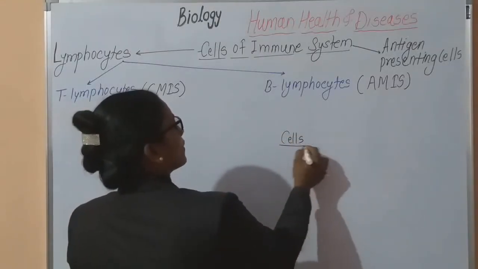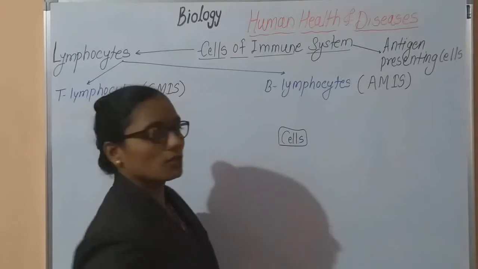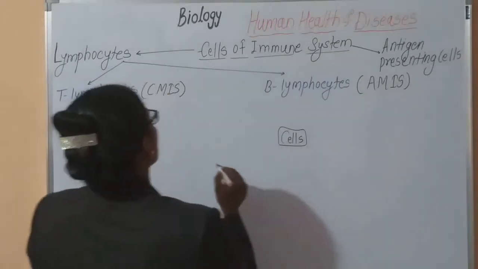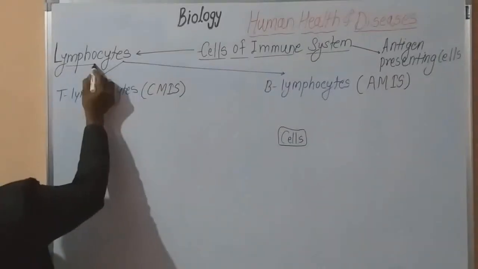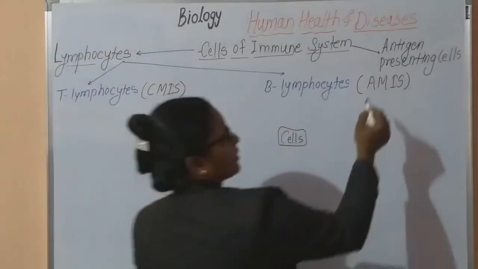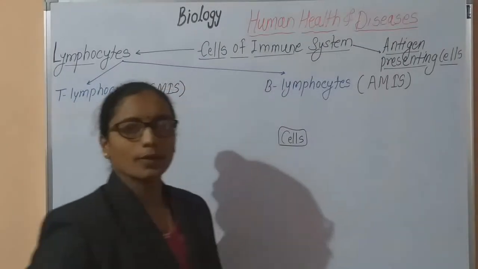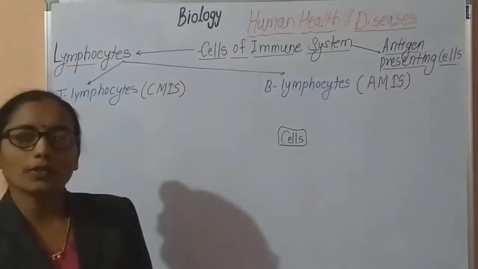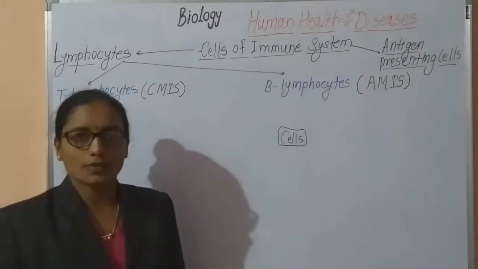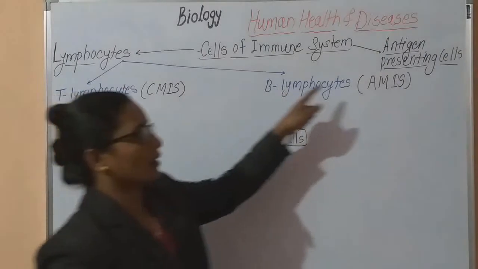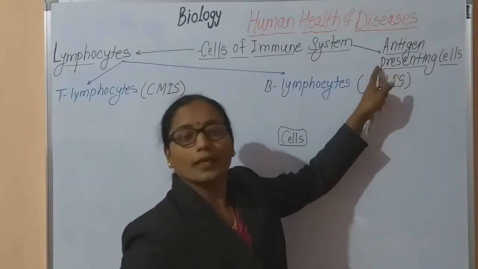There are no different organs or different tissues, only cells are involved, and these cells are, first, lymphocytes and, second, antigen presenting cells. These are the cells involved in the maintenance of the human immune system.